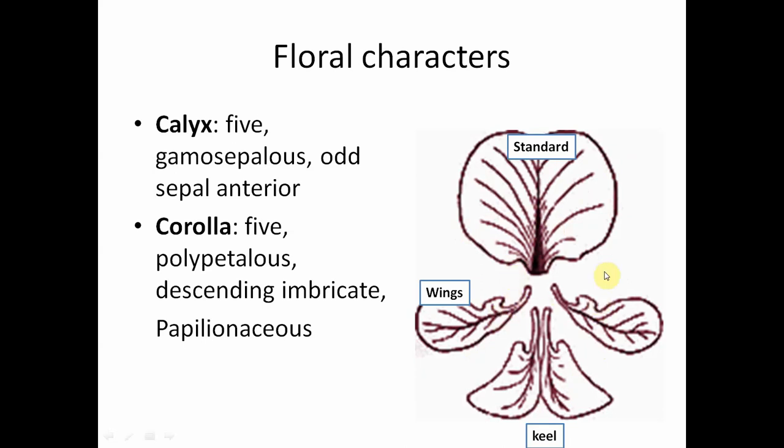That means wing petals are covered by the standard petal, and the keel petals are arranged below the wing petals, and these are covered by the wing petals. So this kind of aestivation is called descendingly imbricate aestivation. This is also one of the important features of the family.